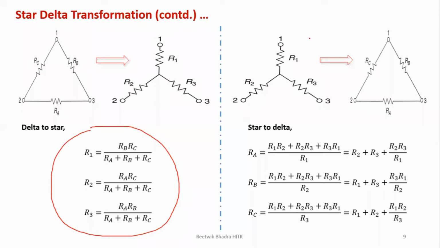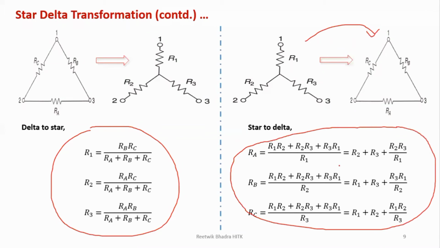This is my star, this is my delta, and for this conversion we already have my formulas. Please look into that. I'll remove this part and send it to you because this is not needed. Ultimately, you need this equation. So this is very important. This slide is very important for you because through this you can remember all the equations and you have a view of the circuits also. Please look into this slide.